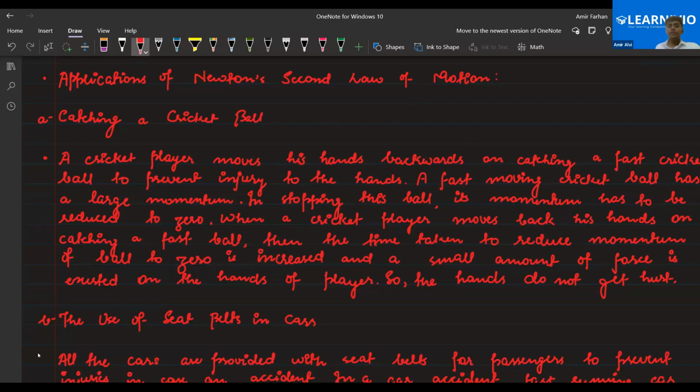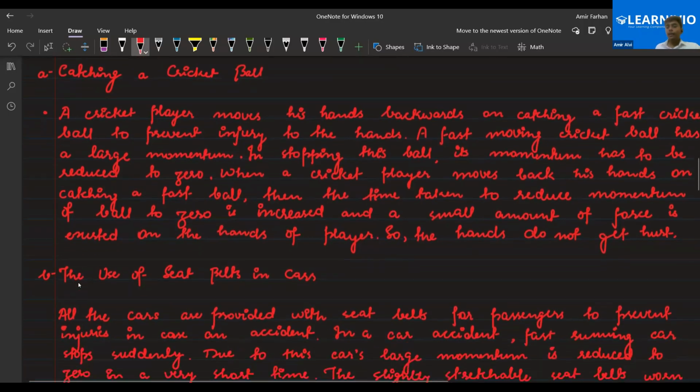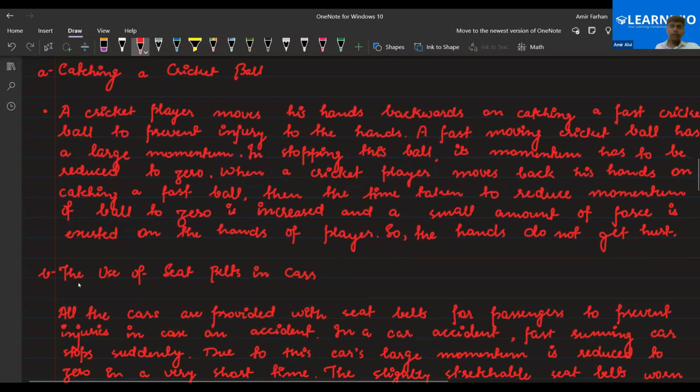If the question comes as, what will be affected if you take your hands in the backward direction while catching a ball, some of the answers would be: it will decrease the rate of change of momentum. In some cases, the option could be: it will decrease the force exerted on the hands. Clear? Yes, sir.